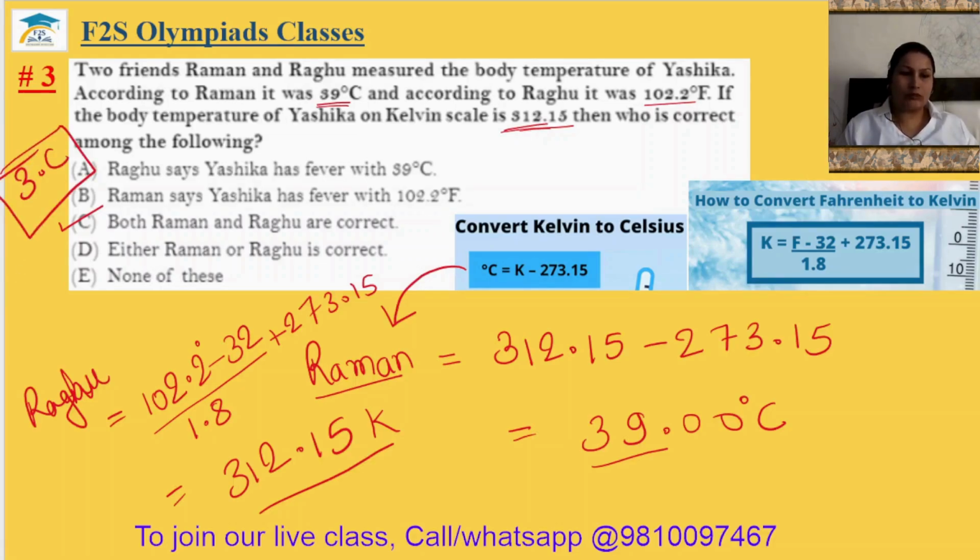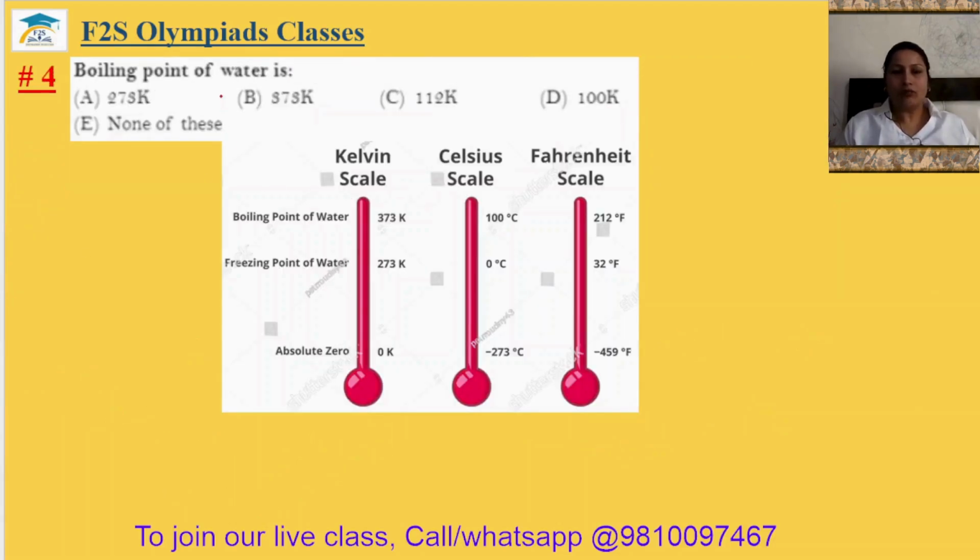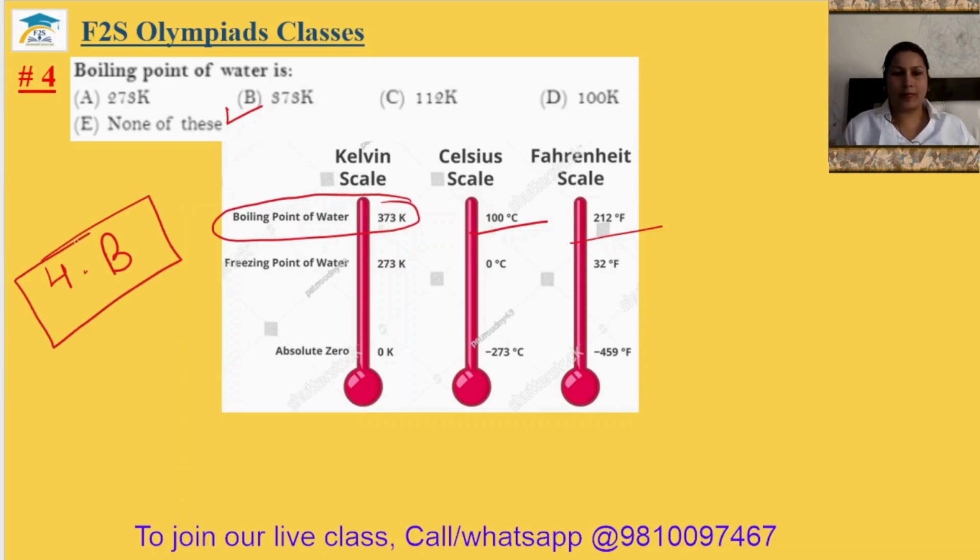Question number 4. The boiling point of water on the Kelvin scale is 373 Kelvin. In Celsius it is 100 degrees, and in Fahrenheit it is 212 degrees Fahrenheit. So the answer will be option B. The fourth answer is option B.